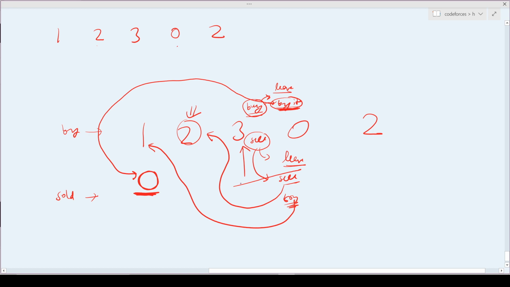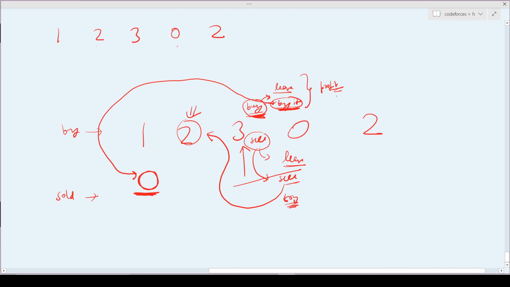But see, I am not storing in my variable called buy the amount of money I spent on the particular day if I buy this particular stock, but I am storing the maximum amount of profit which I can obtain by buying this particular stock on this ith day. Understand? See, it is the major thing which you need to understand.